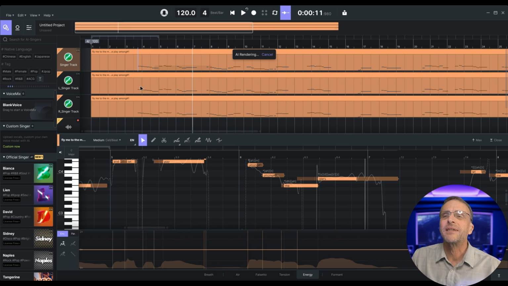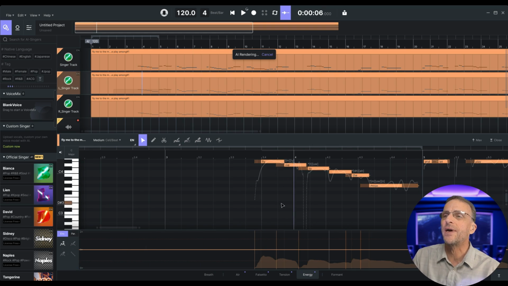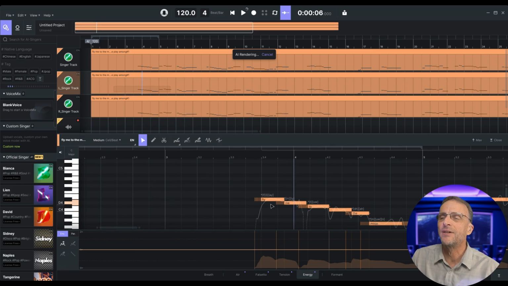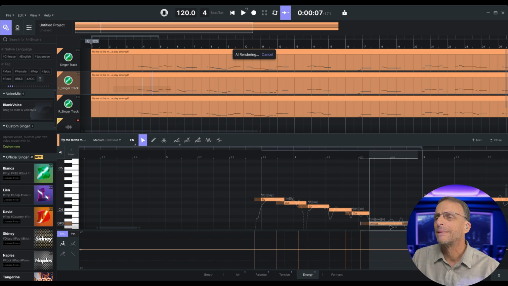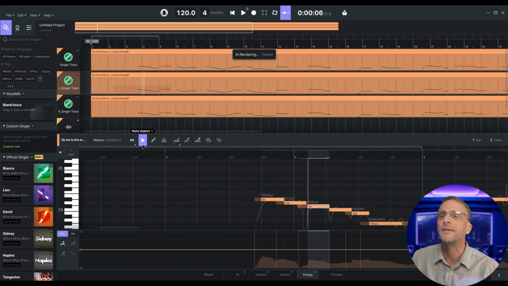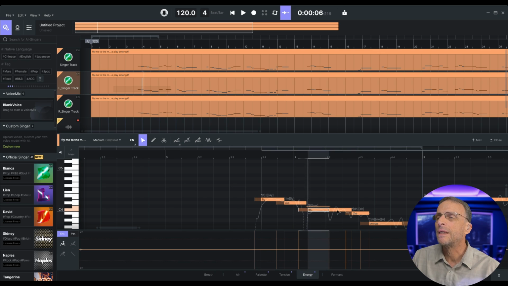I want to play with at least 1 line of harmony here, so I'm going to choose one of these tracks, maybe this one here, and make it a harmony line. So right now we've got... That's sketchy at best. Fly me to... I'm going to move this where it belongs here. Come on. To the moon. That'll sound much better.